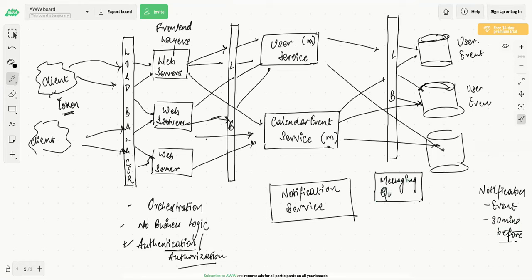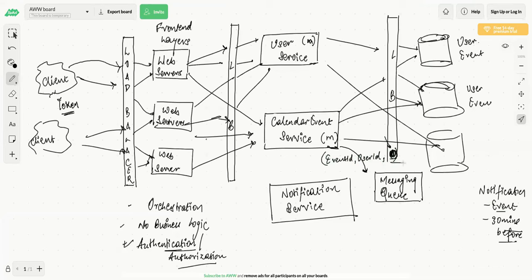And what this messaging queue will do is you will enter two events in this messaging queue. What will be those two events? The first event would be to deliver a message for this particular event. So you create an event, you pass the event ID, you pass the user ID to which you have to send the event, and you pass the delivery delay of 0. Correct. So you say that this is the timestamp at which we have to send. So timestamp is current timestamp, right?